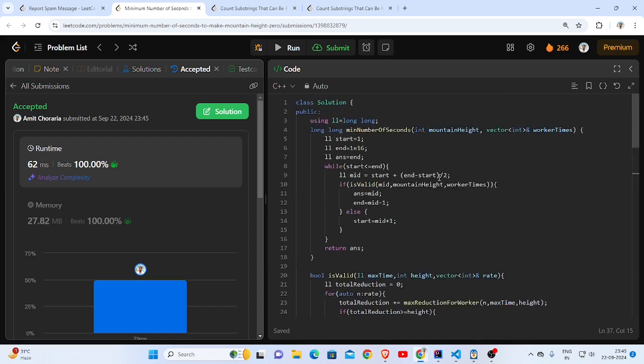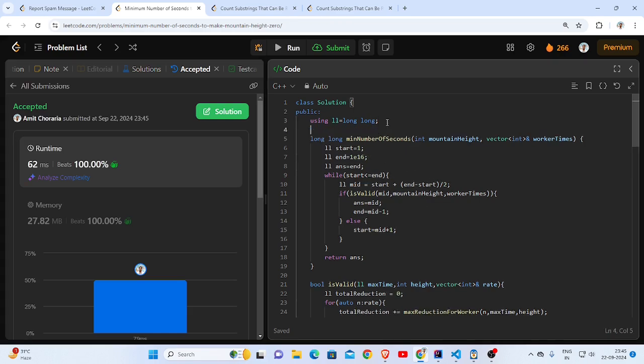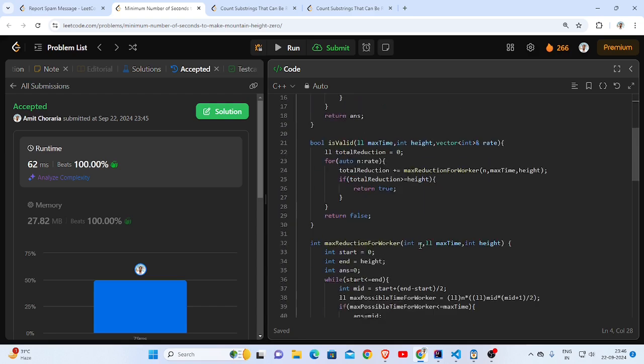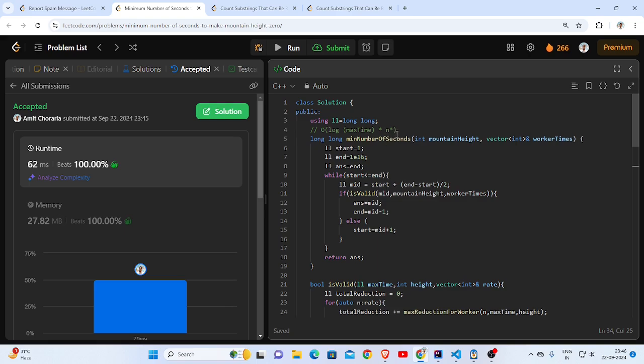Time complexity will be interesting because we are doing a binary search on time. So this will be O of log max time, and inside for every worker I am doing a binary search on the height, and that is the mountain height. So O of height.